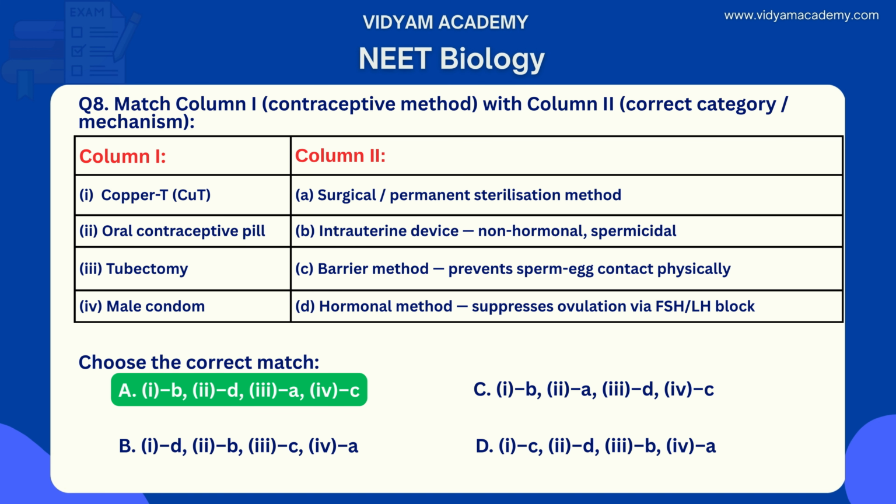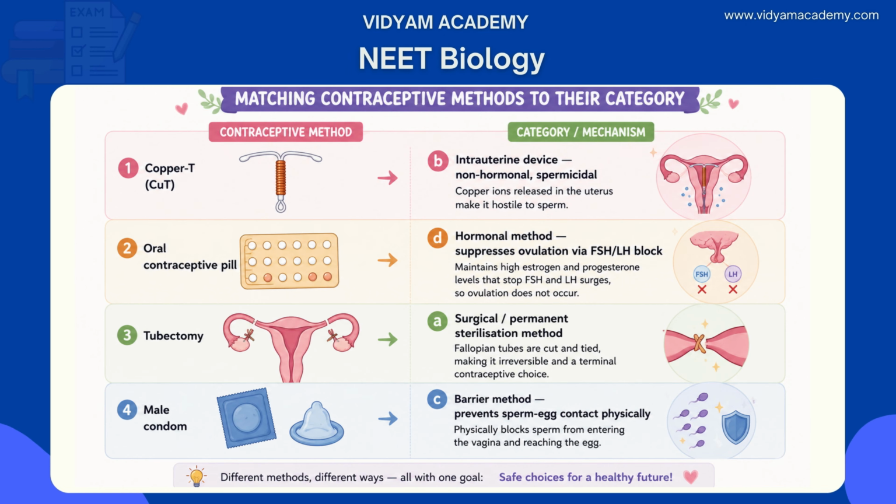How and why? Let's see. Copper T is correctly matched to option B because it's an intrauterine device that works through the non-hormonal spermicidal action of copper ions released continuously into the uterine cavity, making it hostile to sperm. It is not hormonal and doesn't suppress ovulation. The oral contraceptive pill matches D. It's a hormonal method that maintains high estrogen and progesterone levels, blocking FSH and LH surges from the pituitary, thereby suppressing ovulation entirely. Tubectomy matches A because it's a surgical permanent sterilization procedure in which the fallopian tubes are cut and tied, making it irreversible and a terminal contraceptive choice.